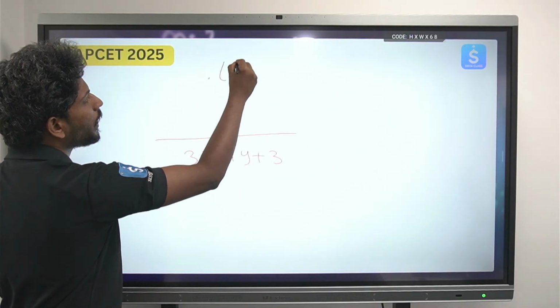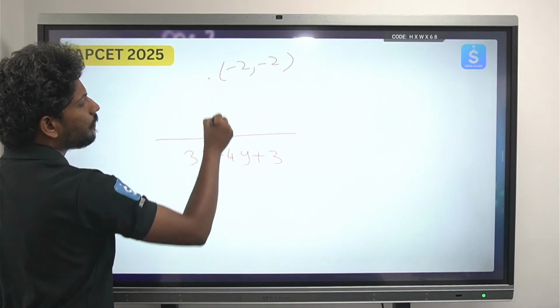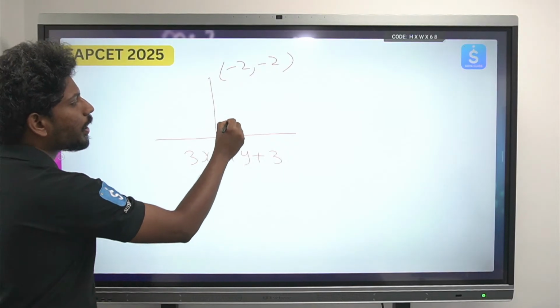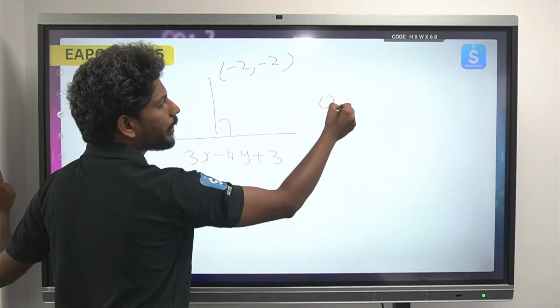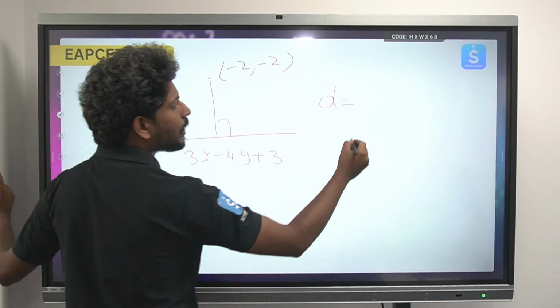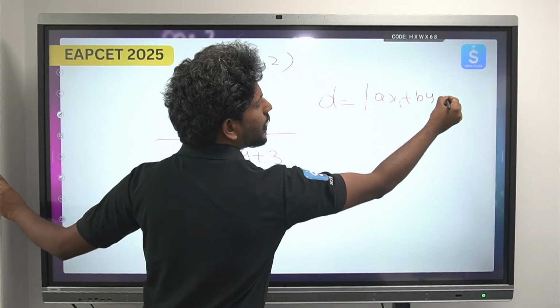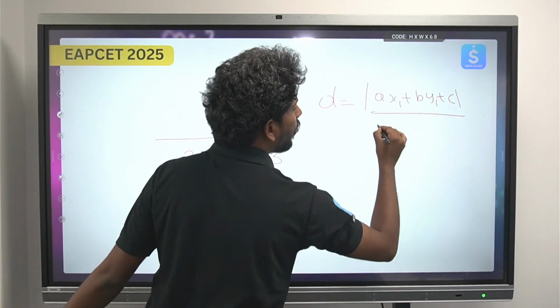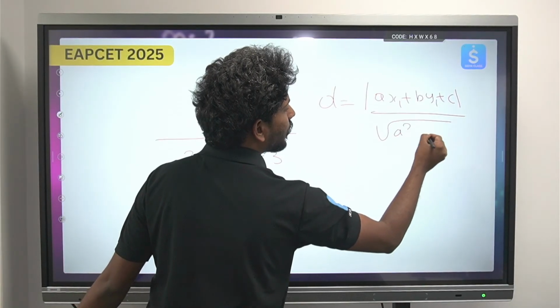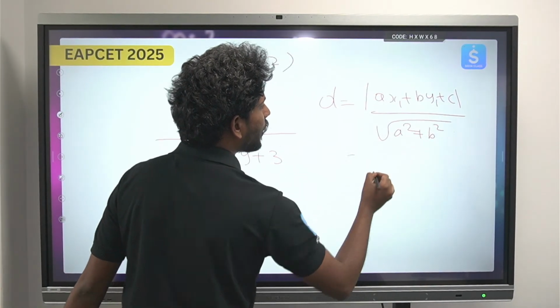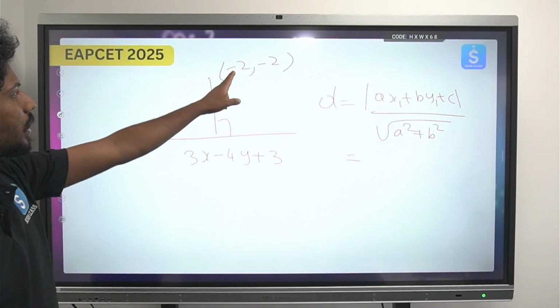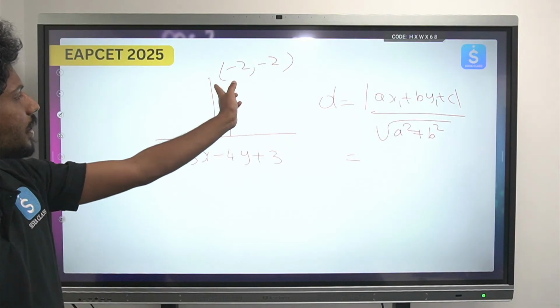So from this point, he wants the perpendicular distance. What is the perpendicular distance formula? It is nothing but mod of ax1 plus by1 plus c, by under root of a square plus b square. That is the direct formula. We already have the point and the line, so you just need to substitute.